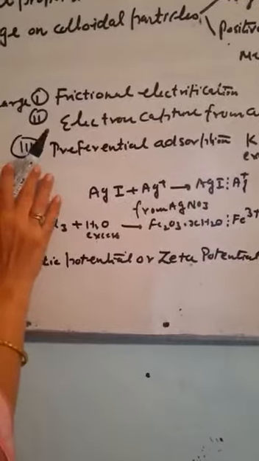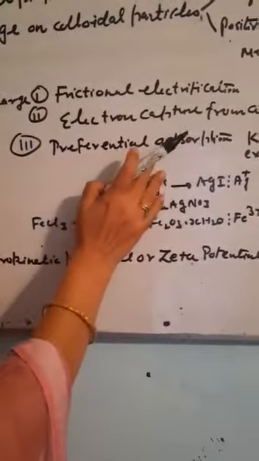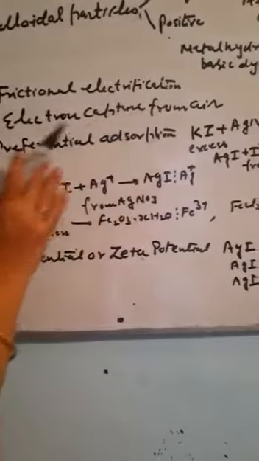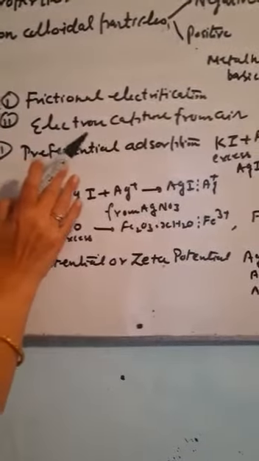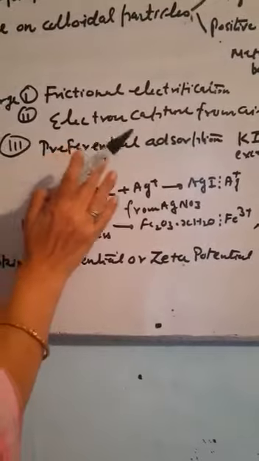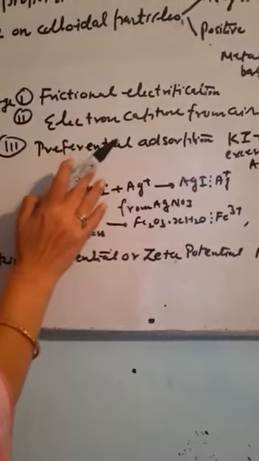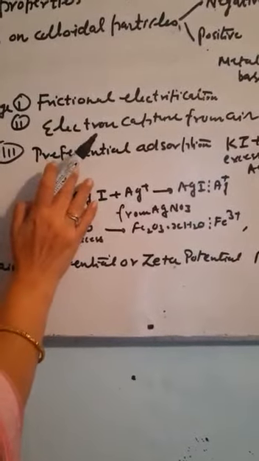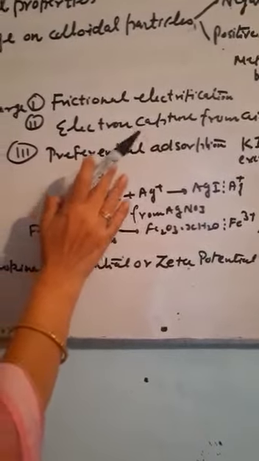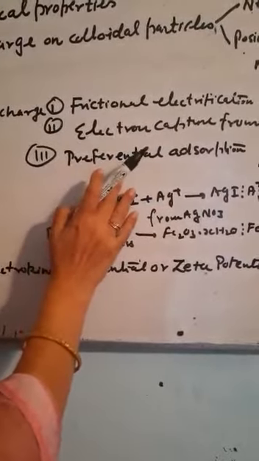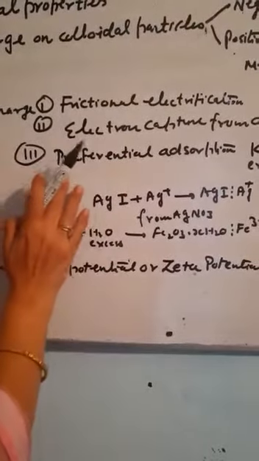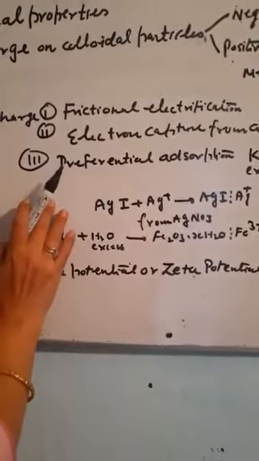But the most acceptable theory is the preferential adsorption theory. This theory is used in the case of ionic colloids. Now there is a formation or the adsorption of any ion which is common to its lattice on the surface of colloids. Let me discuss this theory by taking an example.